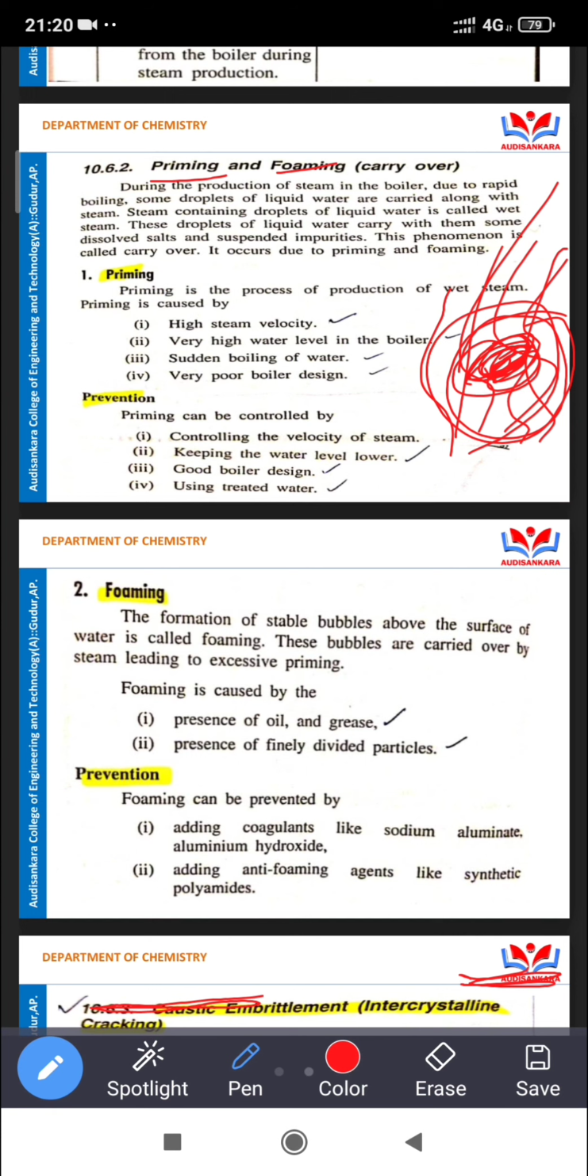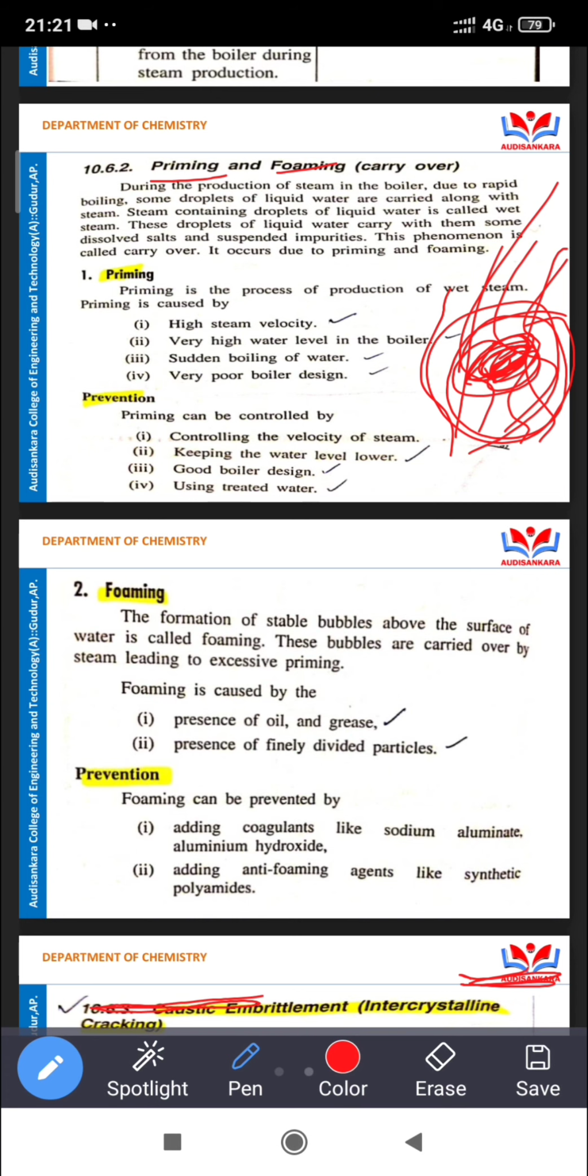Another reason is a very high water level in the boilers. The level is more in the boilers. The third reason is sudden boiling of water, where the temperature suddenly increases. That is also a main cause of priming. The fourth point is very poor boiler design, which is also a main cause of priming.